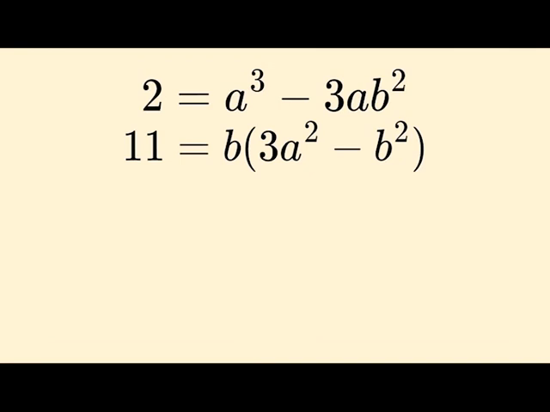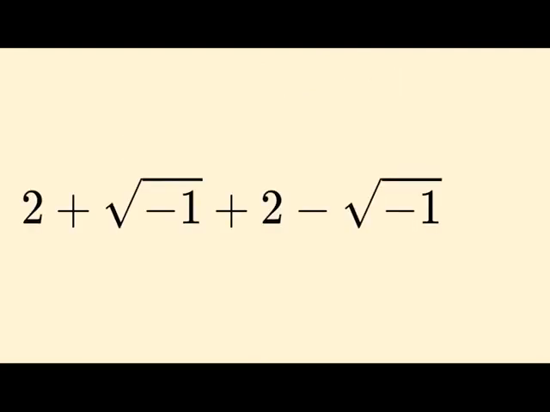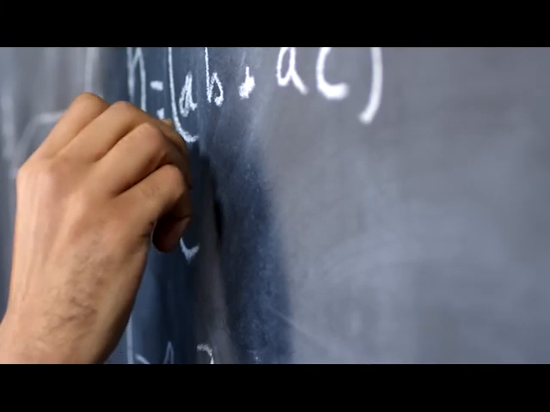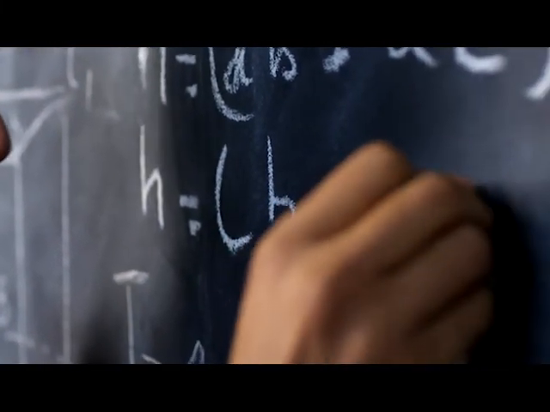If Cardano's equation is further solved, it could be seen that the two roots simplify to 2 plus minus root of -1. By adding these two, we get the real answer of the equation, which is 4. Cardano's method does work, but only by abandoning the geometric ways of explanation can we solve these kind of equations.